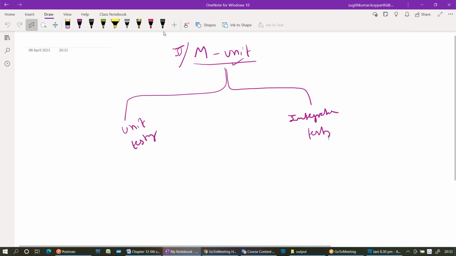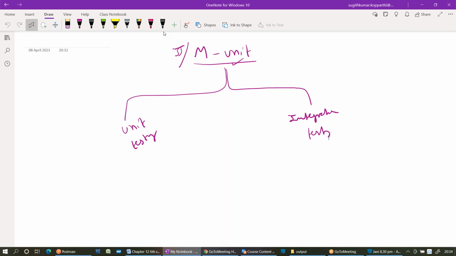Okay. Yesterday I just started about MUnit and I stopped it. So what is an MUnit? Yesterday we discussed 2 points. What is an MUnit? It's a testing framework for testing Mule applications. Exactly. It's a testing framework to test the test cases of your Mule application.